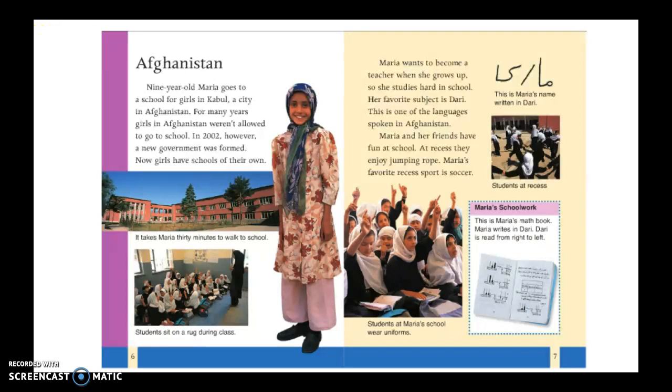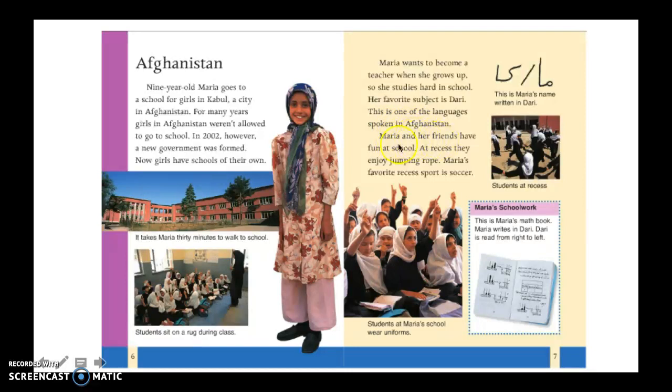It says, 9-year-old Maria goes to a school for girls in Kabul, a city in Afghanistan. For many years, girls in Afghanistan weren't allowed to go to school. In 2002, however, a new government was formed. Now girls have schools of their own. Maria wants to become a teacher when she grows up, so she studies hard in school. Her favorite subject is Dari. This is one of the languages spoken in Afghanistan.